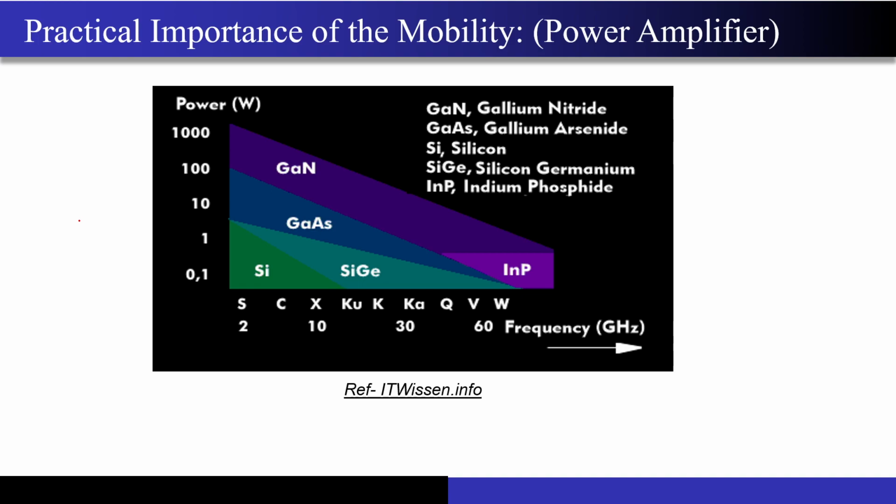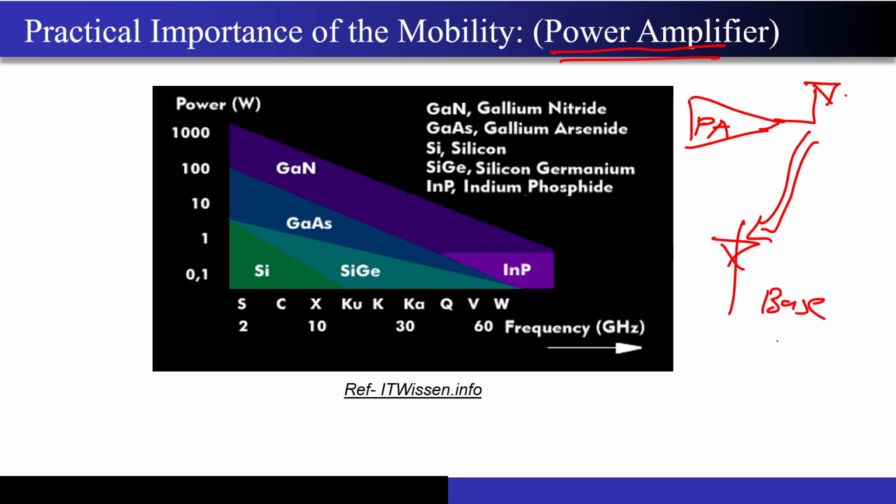So let's look at a very major application, the power amplifier. What is a power amplifier? It is the circuitry present in your mobile just before the antenna, and its job is to pump enough power from your mobile so that it reaches the base station. Wherever you are calling, your call will be routed through the base station only. So wherever you are standing, your mobile has to make sure it pumps out sufficient power that the signal reaches the base station, and for that we need a power amplifier.